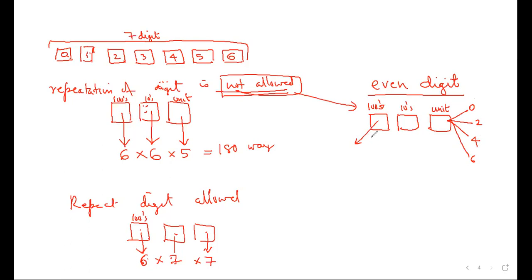So first of all, in the unit place, there are 4 possibilities. So 4 over there. In the hundreds place, 0 cannot be there, so it will be 6. How many possibilities? 6. But that depends, no?